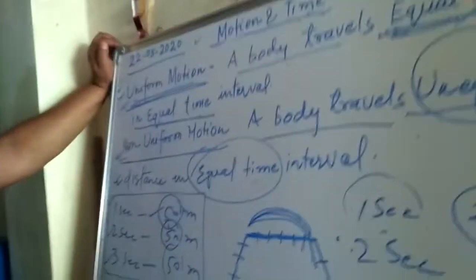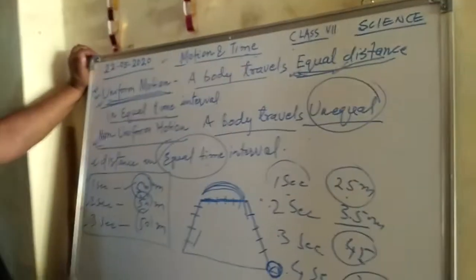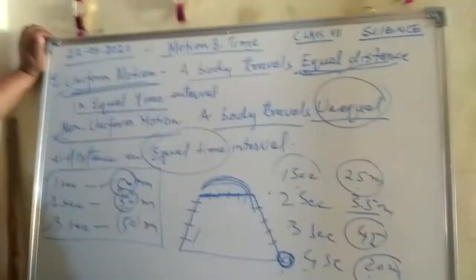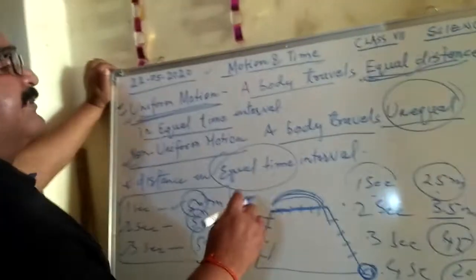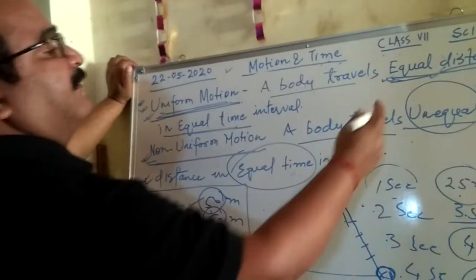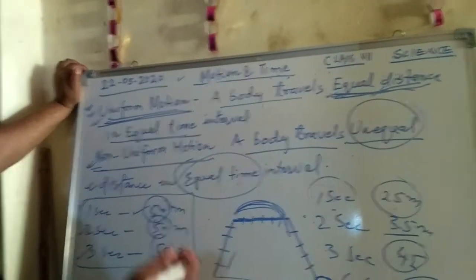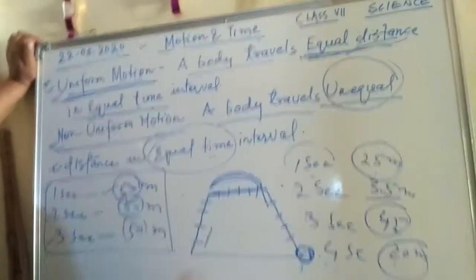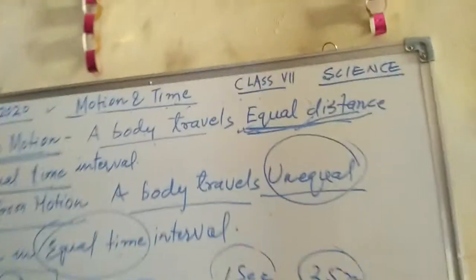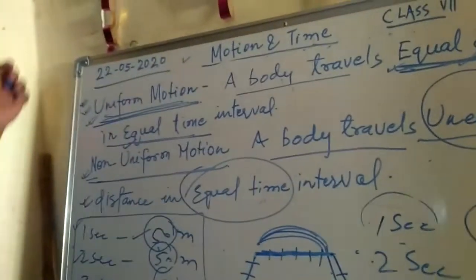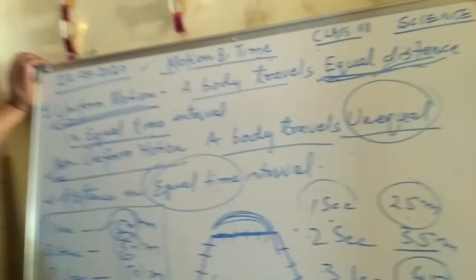But when the same rider moves on a GT road where there is no crowd, we generally feel that the rider travels equal distance in equal time intervals. So these are one or two examples of uniform motion and non-uniform motion.